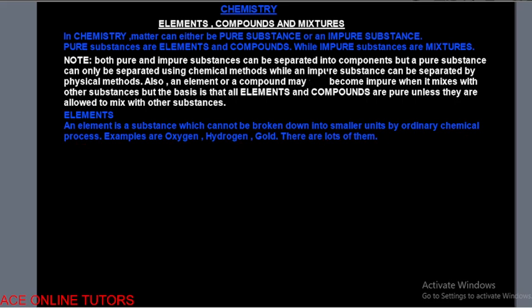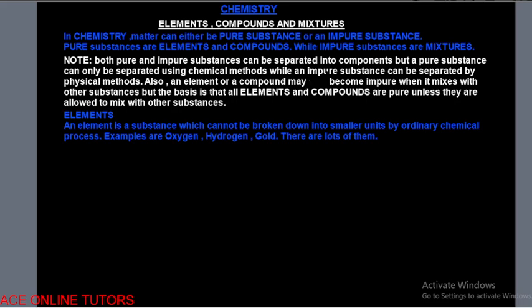So that is what they are telling us with elements: you can break it down into smaller units, but it is not going to be by an ordinary chemical process. It's not possible for you to break down oxygen into smaller units by an ordinary chemical process.